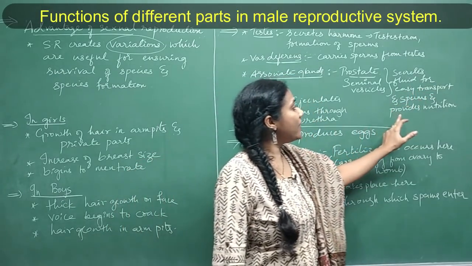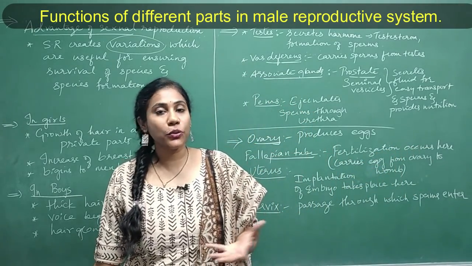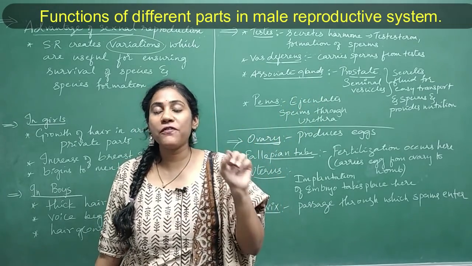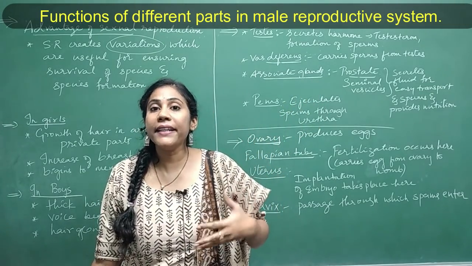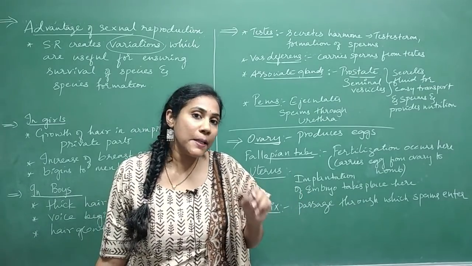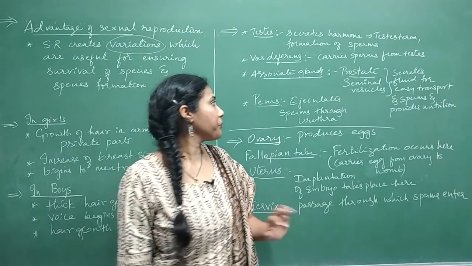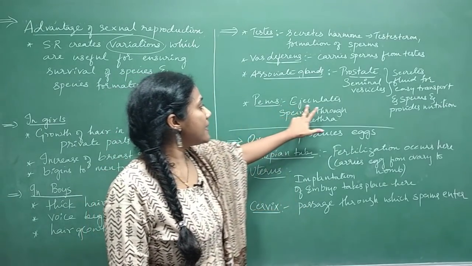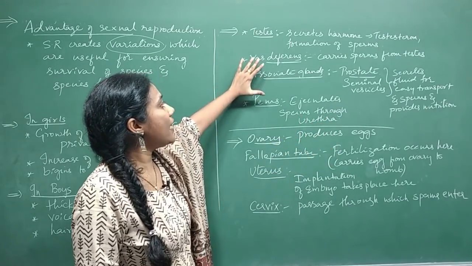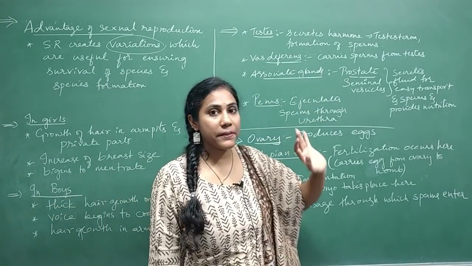And also they give nourishment to the sperms. I mean, they provide nutrition to the sperm. So both of them help in the secretion of certain fluid. This fluid gives nutrition to the sperm, and this fluid also helps the sperm to move easily, to transport easily. And now the penis ejaculates the sperm through urethra. Right? So these are the different parts of male reproductive system and their functions.